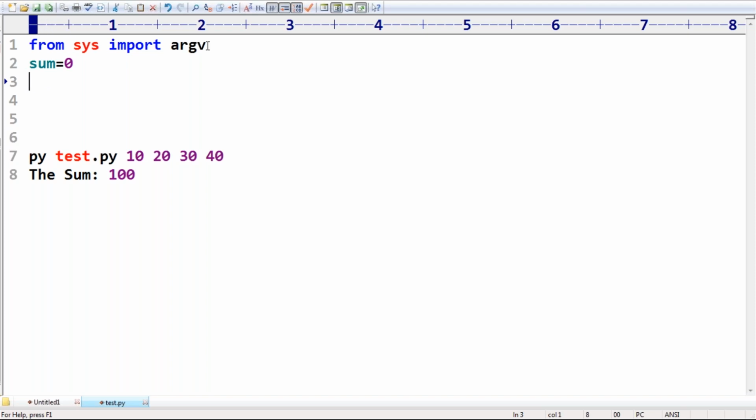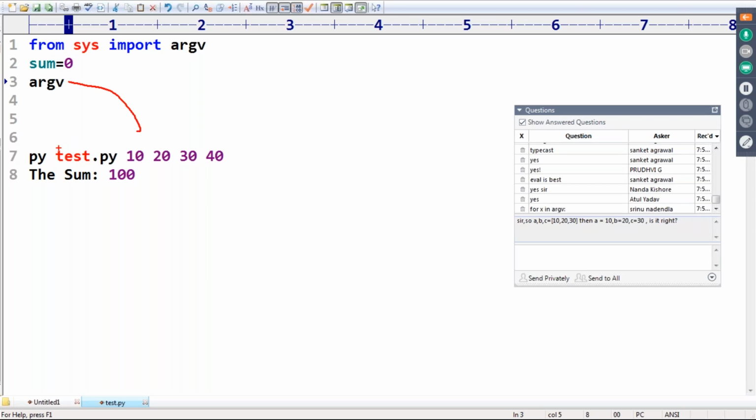Now just observe that. If I use argv, it is always going to point to this total list: the first value, second value, third value, fourth value, and so on. Sir, I don't want this part. I require to consider only this part. Remember that, take a bit of special care. If you use argv directly, then automatically what will happen? The file name is also going to come. Then it may be a problem.